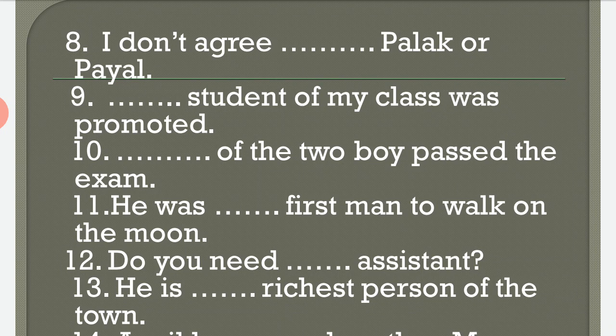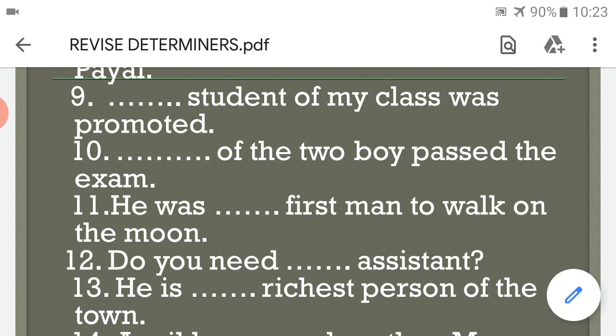Dash of the two boys passed the exam. Neither of the two boys passed the exam. Neither is meant for negativity and either is meant for positivity. He was dash the first man to walk on the moon. He was the first man. The, it's an article. He was the first man to walk on the moon.